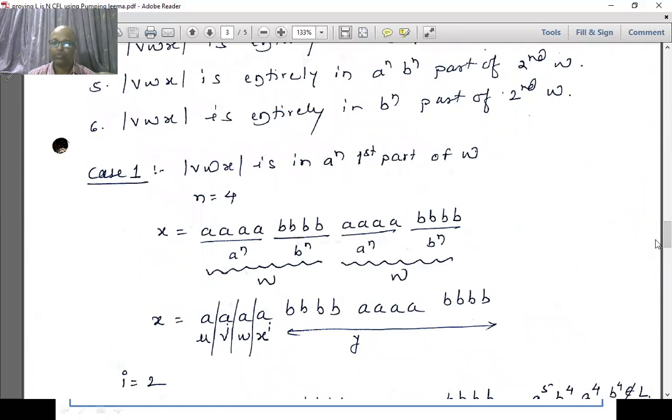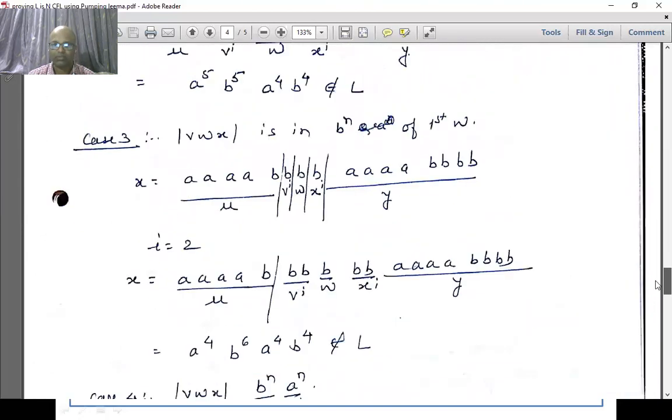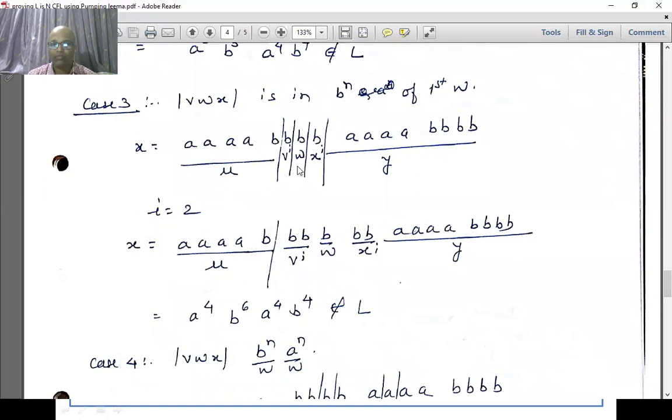So what we are saying is, case number 3, when we have VWX, the part of V and X, I have single element B and single element B here. So the length of VX in this case is 2, which is not 0. So that condition is satisfied. What is the next condition? The condition is VWX should be less than or equal to n.